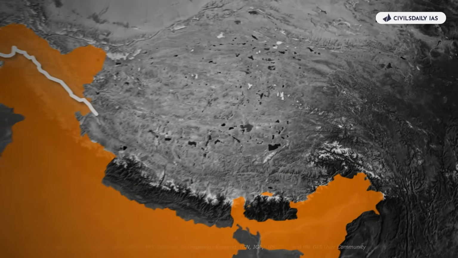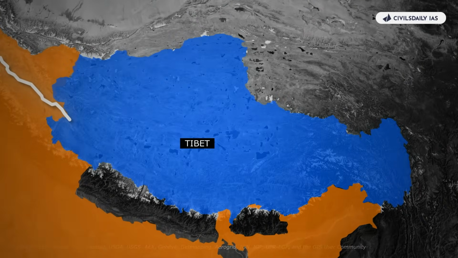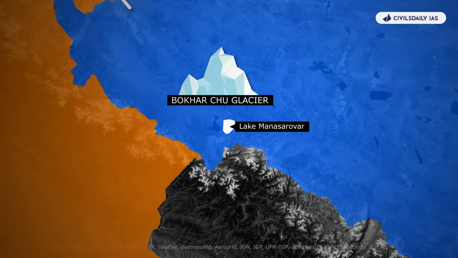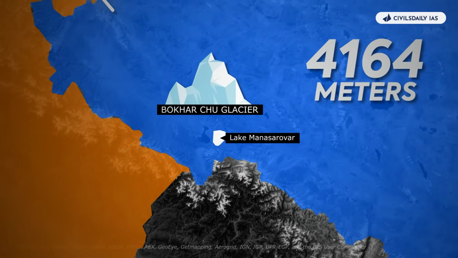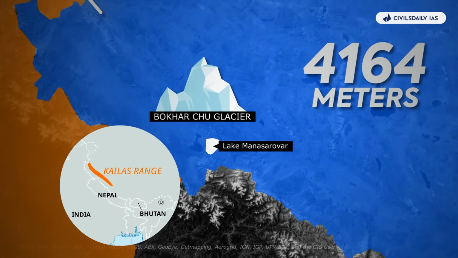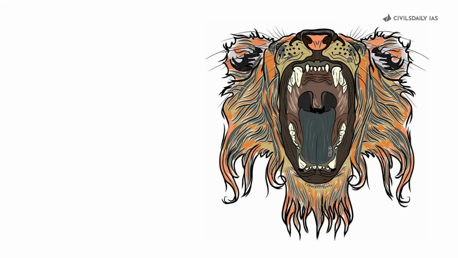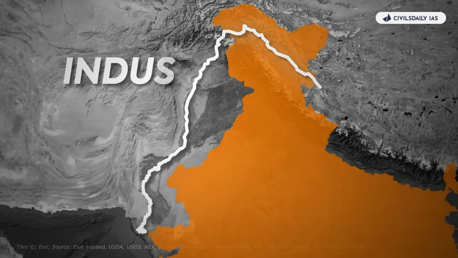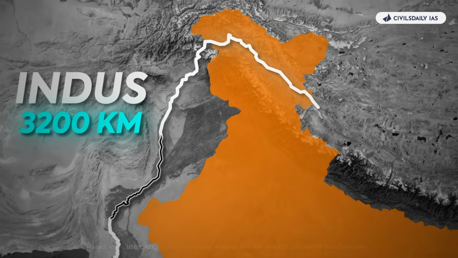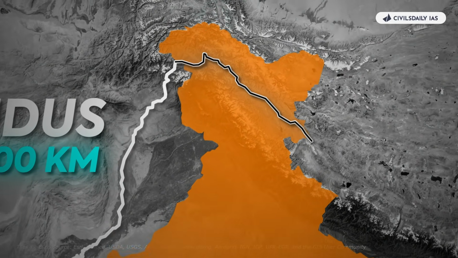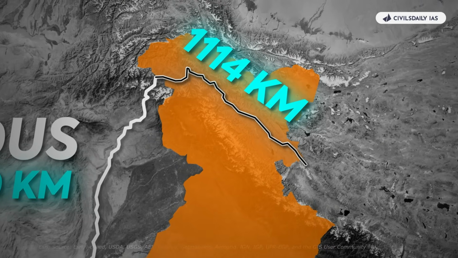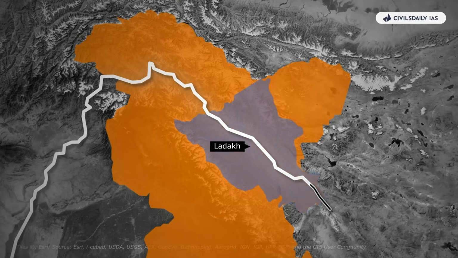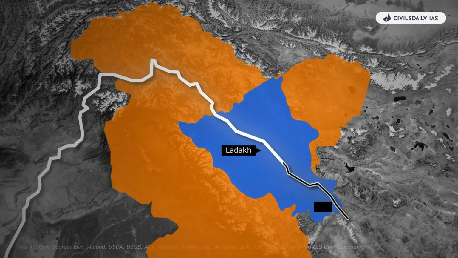The Indus River system originates in the Tibetan Plateau, specifically from Bukharchu Glacier near Lake Mansarovar in Tibet at 4,164 meters in the Kailash mountain range. In Tibet, it is known as Singi Khamban or Lion's Mouth. The total length of Indus is about 3,200 kilometers, but in India, it flows around 1,114 kilometers. From its source, the river flows northwest through the Ladakh region of India, entering the country at Damchok.